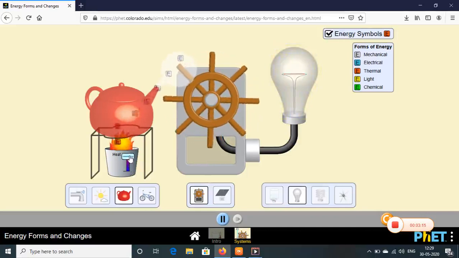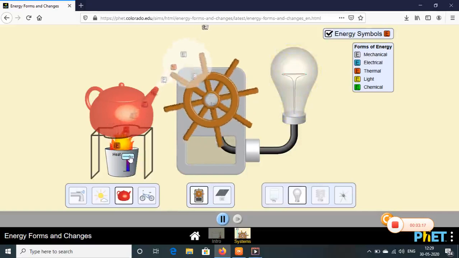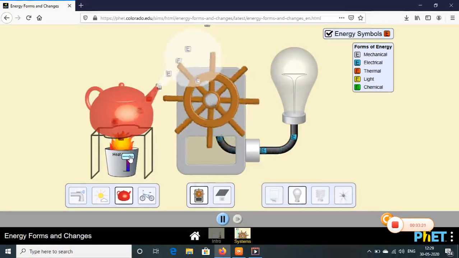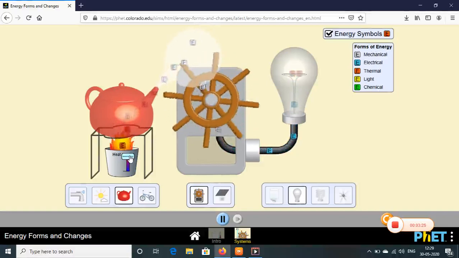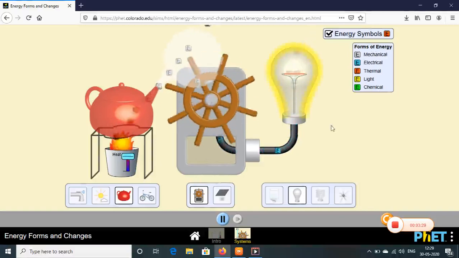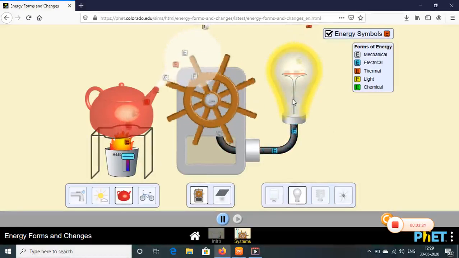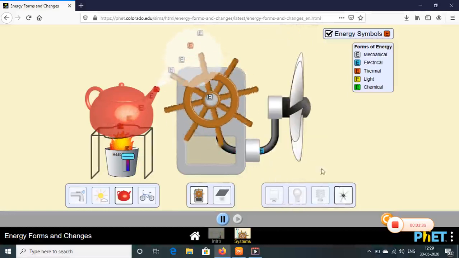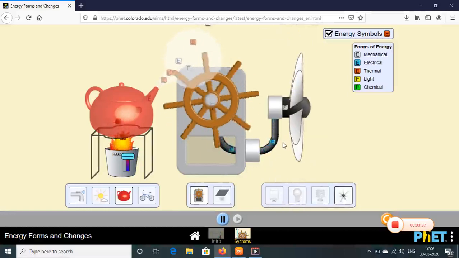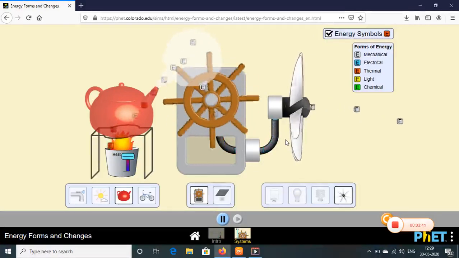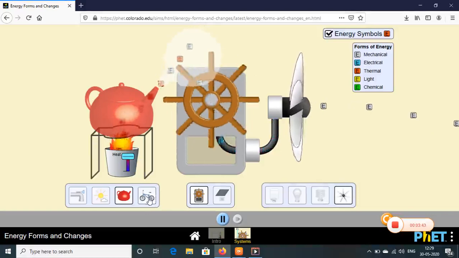So if you see, when the water is heated, it is getting converted into steam, and the steam is used for rotating the turbine, and that rotation of the turbine will create electrical energy, and that electrical energy, when it is supplied to a bulb, the bulb starts glowing. Instead of that, if I take a fan, you find that when the electrical energy is supplied to the fan, the fan also starts rotating.